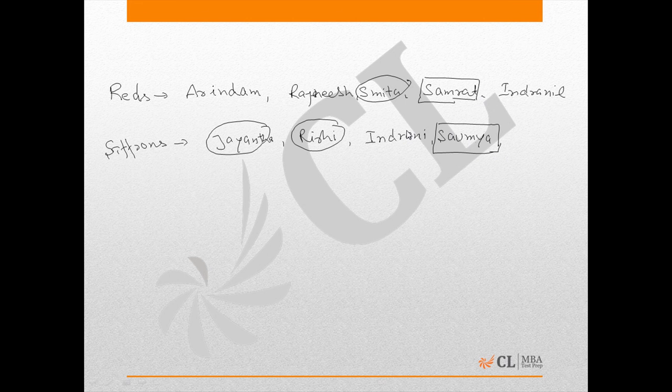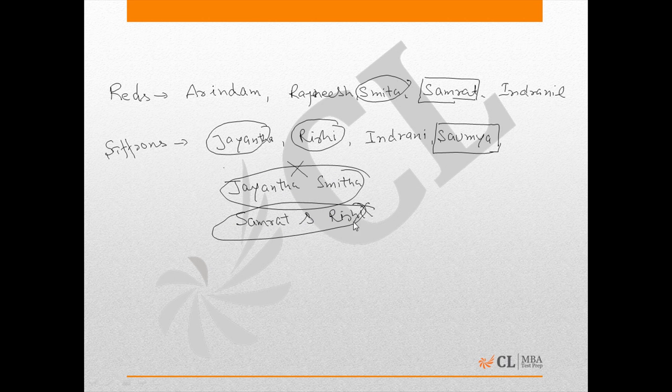Apart from that, there are certain more instructions: Jayanta and Smita cannot go side by side, so we are just crossing this. Similarly, Samrat and Rishi also cannot go side by side, so we have cross marked that.